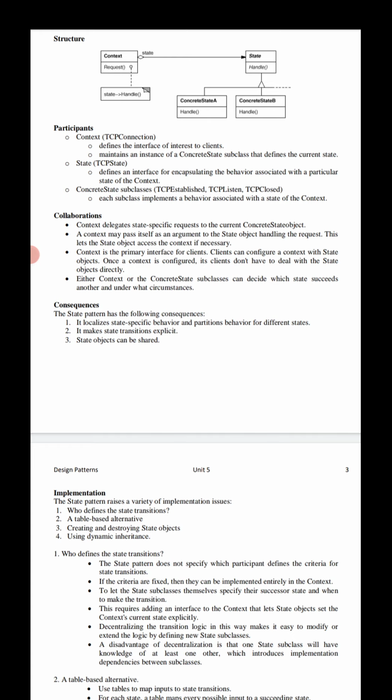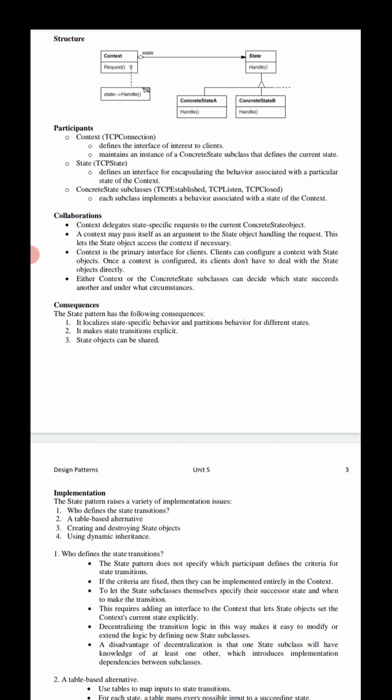Now the consequences section. Finally, it describes the results of using this particular pattern. The consequences section of the state design pattern has the following liabilities and benefits. The first one is that it localizes state-specific behavior and partitions behavior for different states.